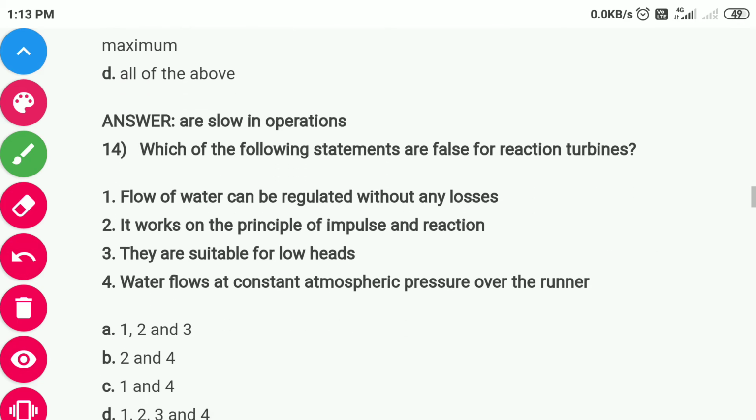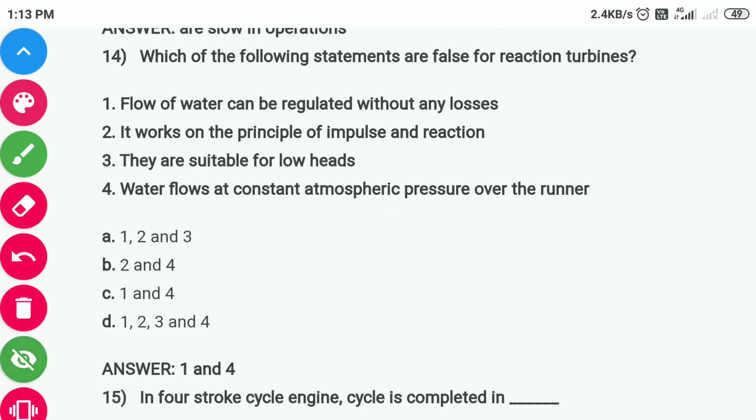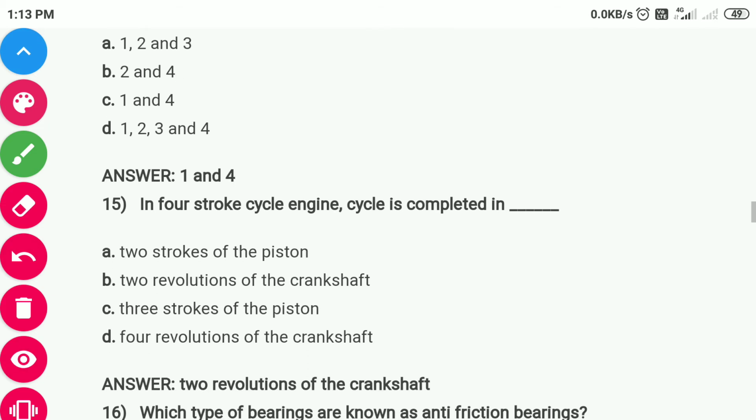Question number 14 is, which of the following statements are false in the reaction turbine? For reaction turbine, flow of water can be regulated without any losses, and water flows at constant atmospheric pressure over the runner. Next question is question number 15. In 4-stroke cycle engine, cycle is completed in. So the cycle is completed in 2 revolution of the crankshaft.